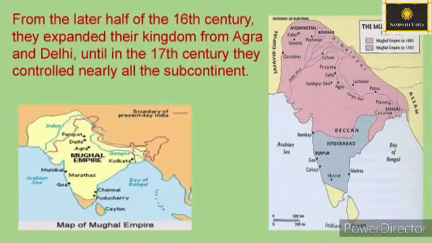The Mughals were great rulers. They created a huge empire. From the latter half of the 16th century, they expanded their kingdom from Agra and Delhi until in the 17th century they controlled nearly all the subcontinent.